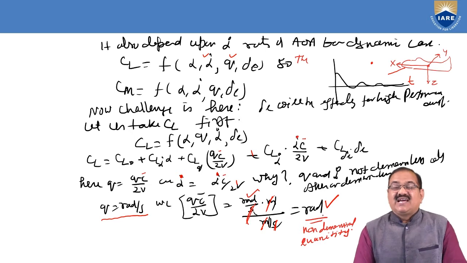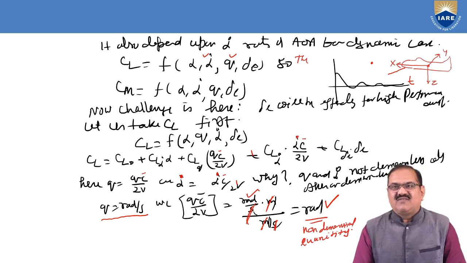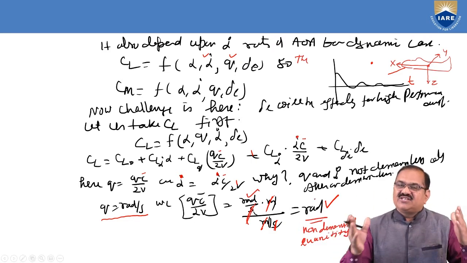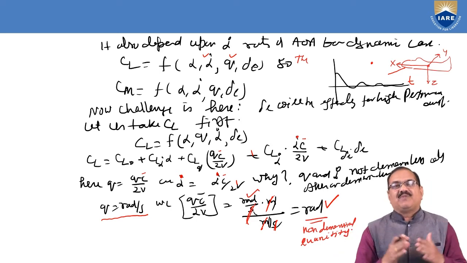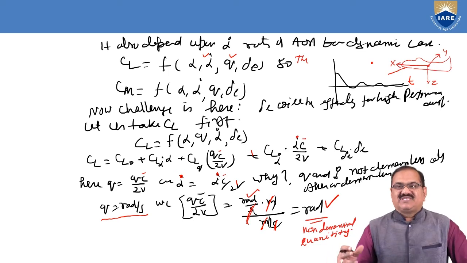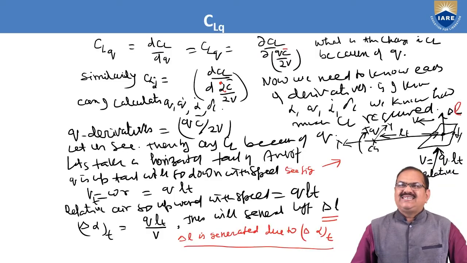This radian is non-dimensional. So we are making everything non-dimensional so that it can be used for a bigger aircraft or a smaller aircraft or any size. The size factor will not come into play. That is why we always try to use non-dimensional quantities.